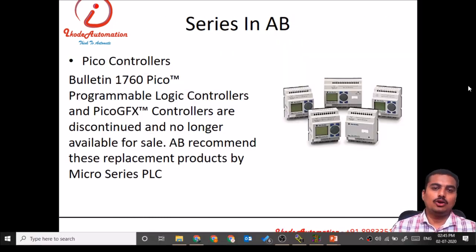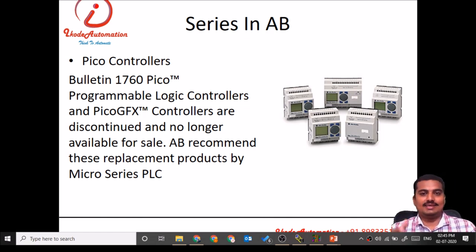Now we'll see an introduction to Allen-Bradley PLC. To understand the Allen-Bradley PLC, we must know what series are available in Allen-Bradley PLC. The smallest series in Allen-Bradley is the Pico controller. These are controllers available in the market currently. I think these are replaced by another series, but still many industries are using these PLCs. These are the Pico series PLCs.